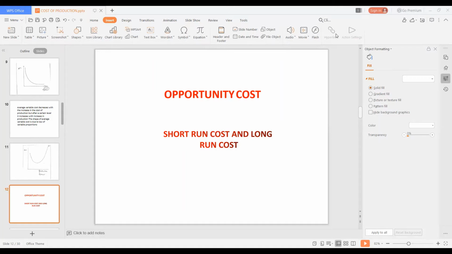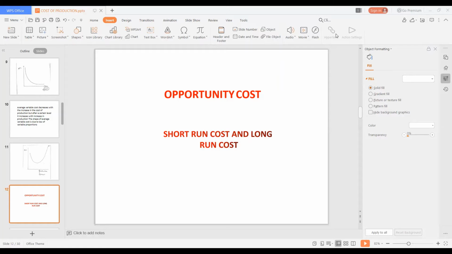Next, what is short run cost? The cost incurred in the short run is known as short run cost. In the short run, we know one factor of production is variable and the rest of all the factors of production are fixed.